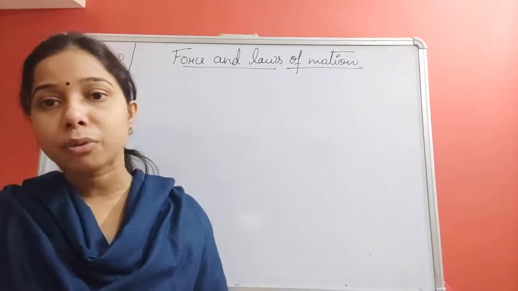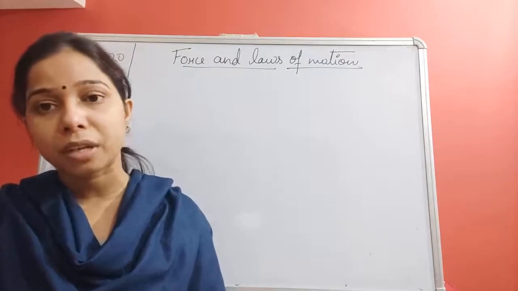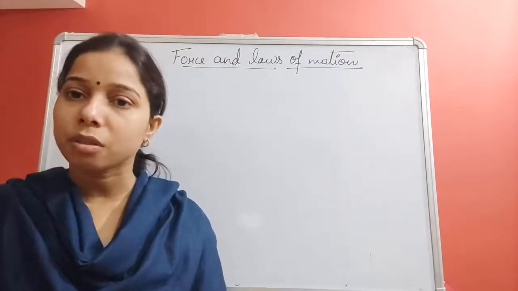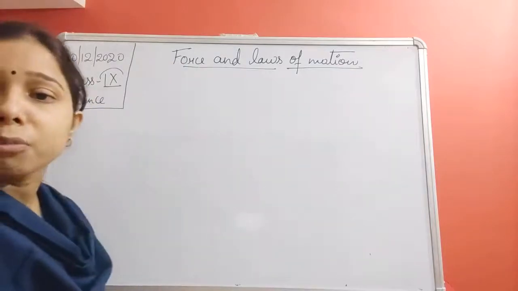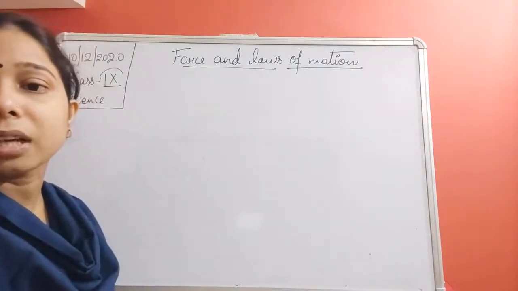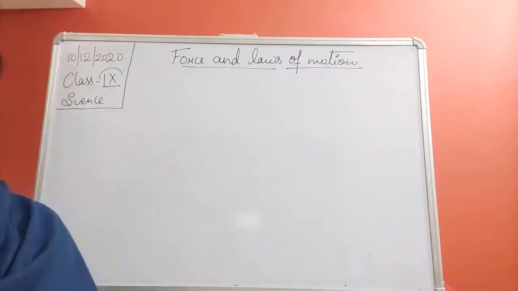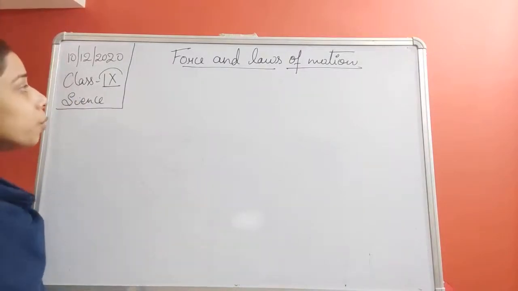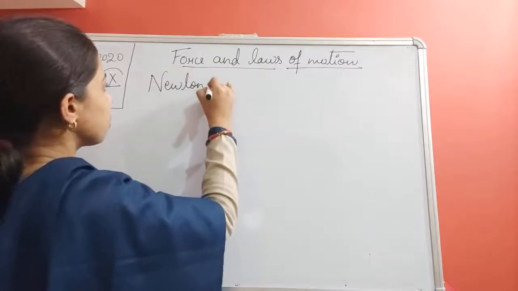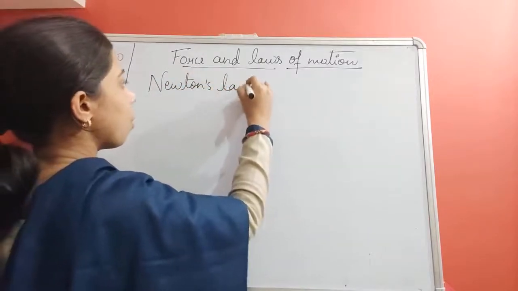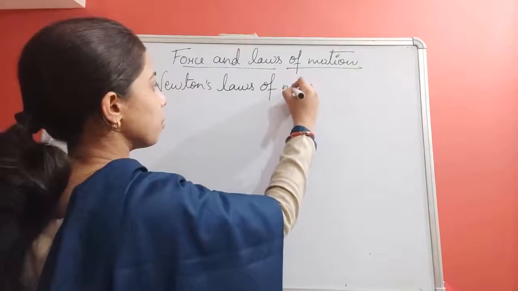Although the three laws of motion differ from each other, let us start with Newton's laws of motion. So the chapter name is force and laws of motion. Now we will see what the different laws are. So let us try to understand Newton's laws of motion.